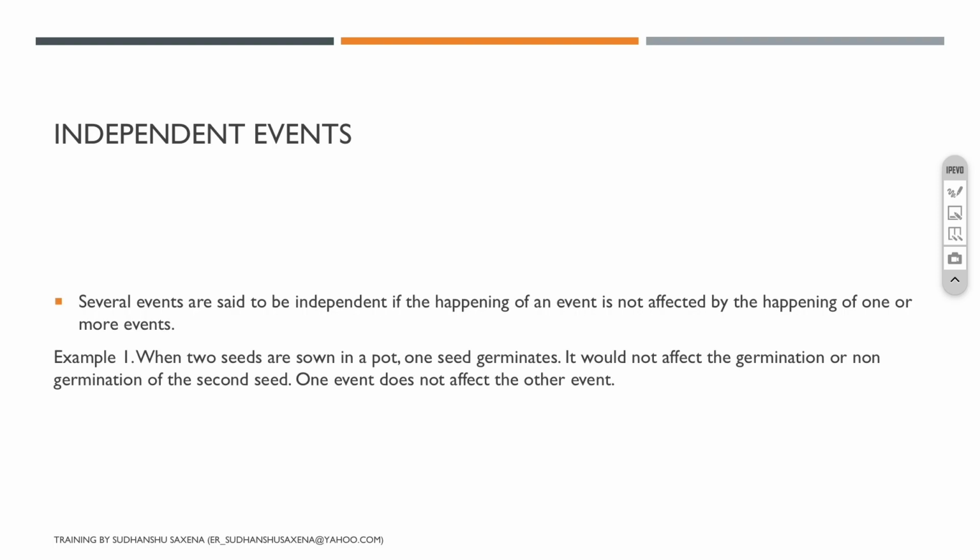Just think about this. For example, on some day either rain is happening or it is not happening. I have two events which are mutually exclusive. Either it will rain or it will not rain. But are they independent of each other?